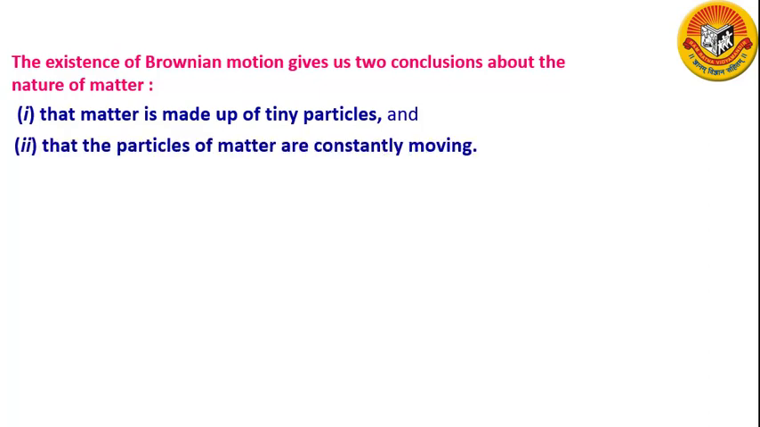So let us conclude our lecture here. In this lecture, we have seen the definition of matter, their classification, and the particle nature of matter, that is, matter is made up of small particles. For this, we have seen some evidences based on diffusion and based on Brownian motion.